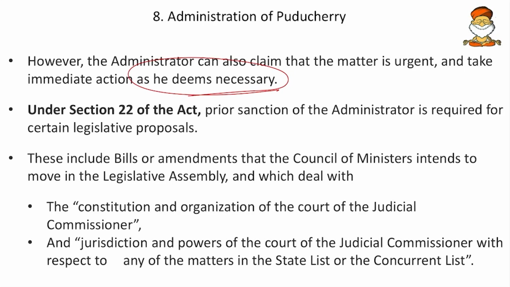Then under Section 22 of the same act, prior sanction of the administrator is required for certain legislative proposals. These include the bills or amendments that the Council of Ministers intends to move in the Legislative Assembly, and those bills deal with the constitution and organization of the courts of the Judicial Commissioner, and the jurisdiction and powers of the courts of the Judicial Commissioner with respect to any matters in the State List or the Concurrent List. So whenever they are going to appoint a Judicial Commissioner, they have to take the permission of the administrator. So these are some of the clauses.